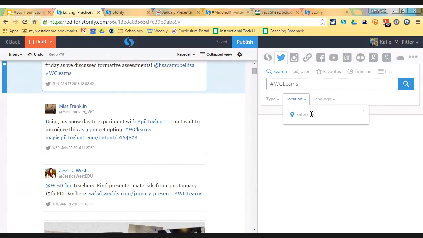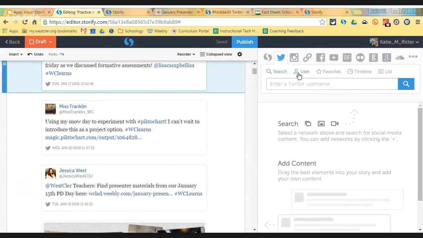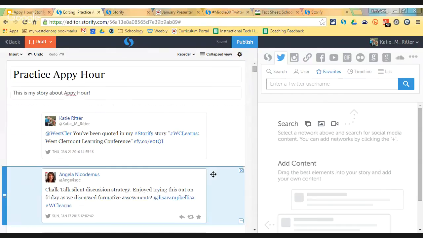what are those people saying. With Twitter, you can also search by a specific user. You can search your favorited tweets. You can search your timeline and then any list that you had created. So those just all help you search down and narrow and find the content that you're looking for.